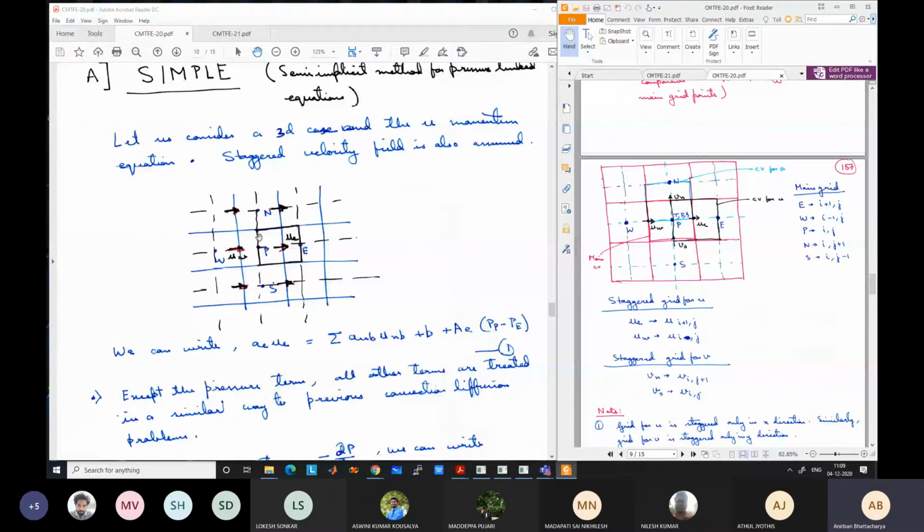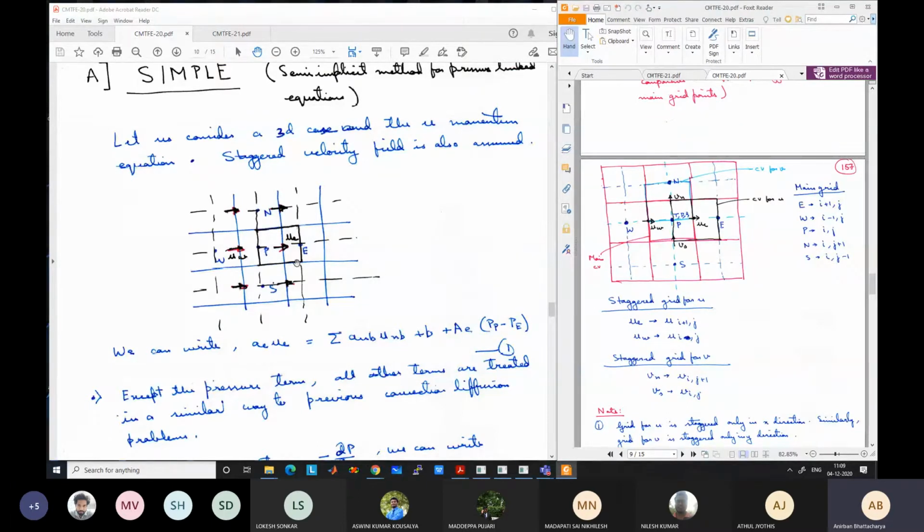For example, the control volumes for the u velocity, all the u velocities are shifted by half control volume towards the left hand side. So the east point velocity is now set at the grid point, which is at the center of the face of the main control volume. The grid point itself is at the center of the face of the main control volume, and the actual control volume for the velocity goes from the center of one control volume, main control volume, to the center of another main control volume. Okay, like this from P to E.